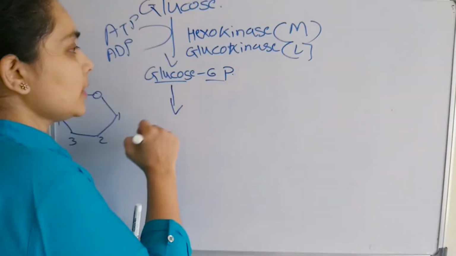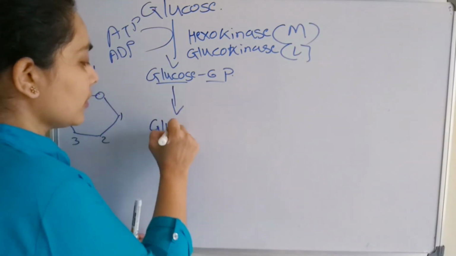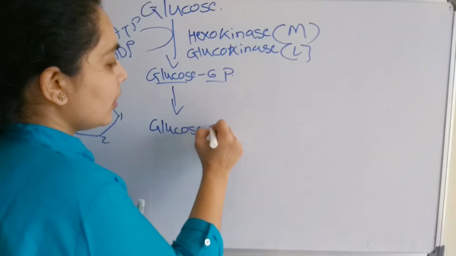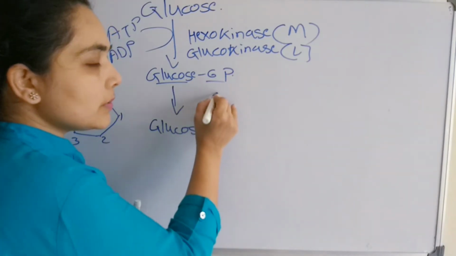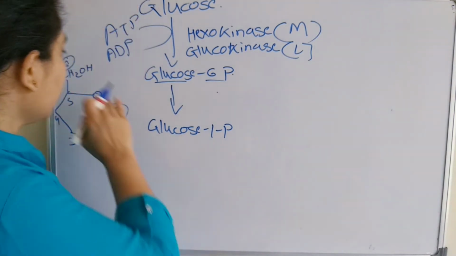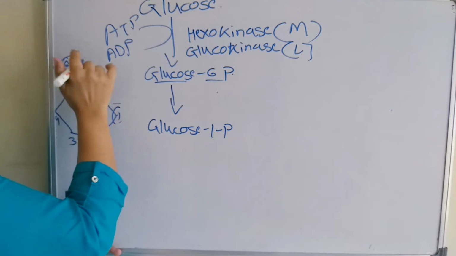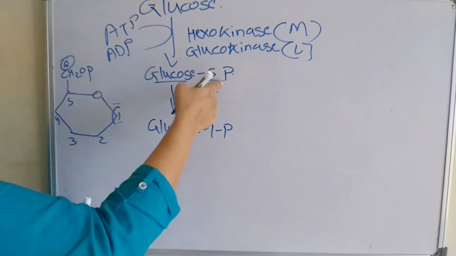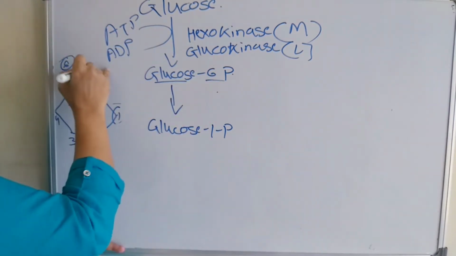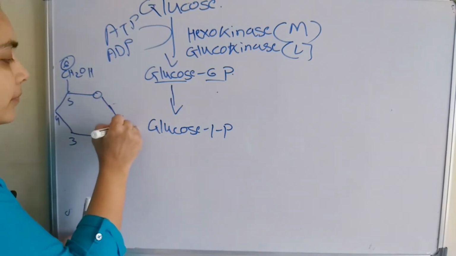Next, glucose 6-phosphate will convert to glucose 1-phosphate. This phosphate group will shift to the first position. For example, earlier it was at the 6th position, now it will shift to the first position.